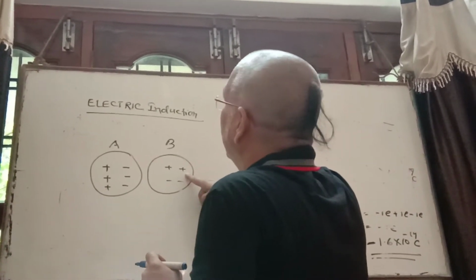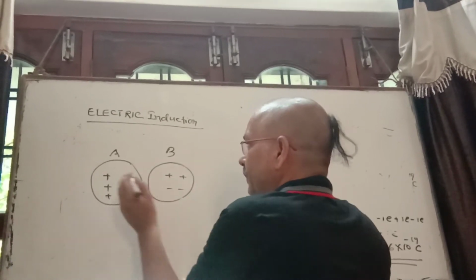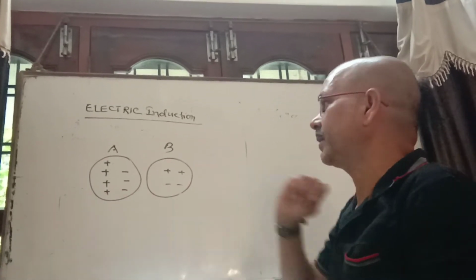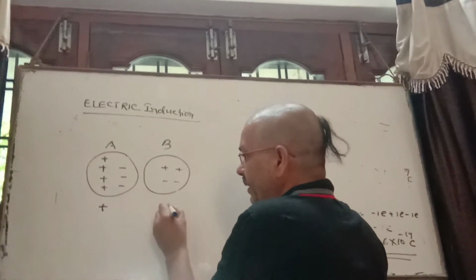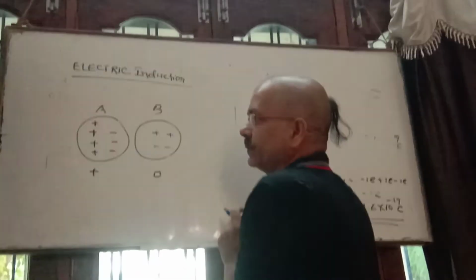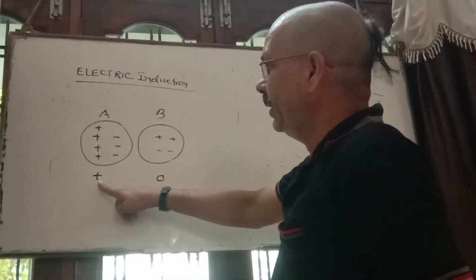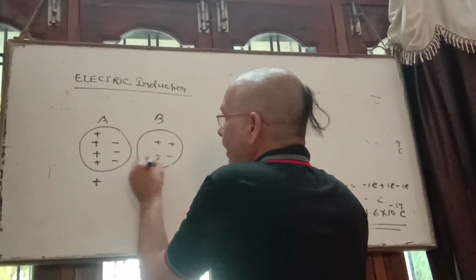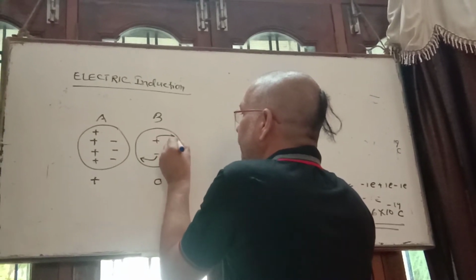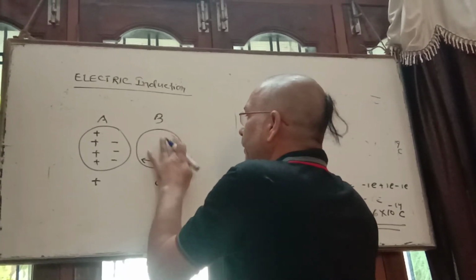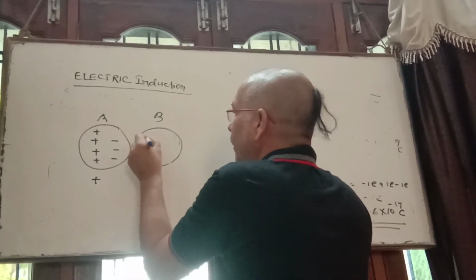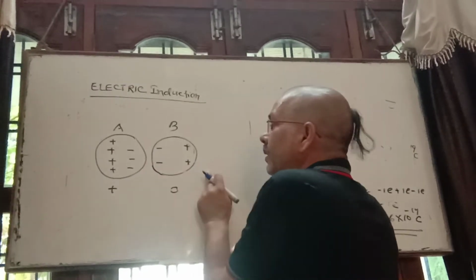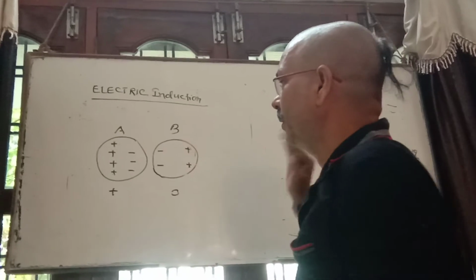Since this is the uncharged body and the other is a positively charged body, because it has 4 protons and 3 electrons, this positively charged body will attract the electrons and repel the positive charge, that is protons. So electrons of body B come closer, and protons of body B move further away and get collected.